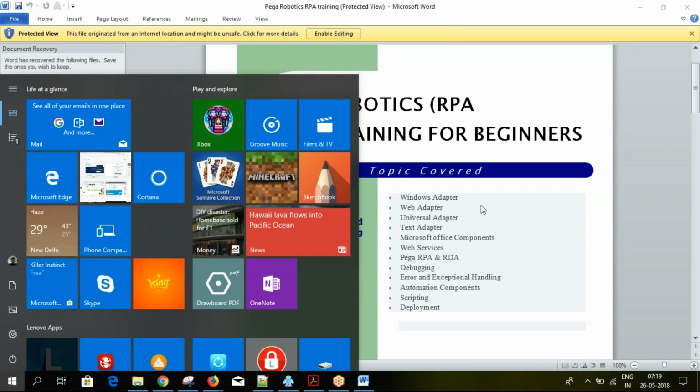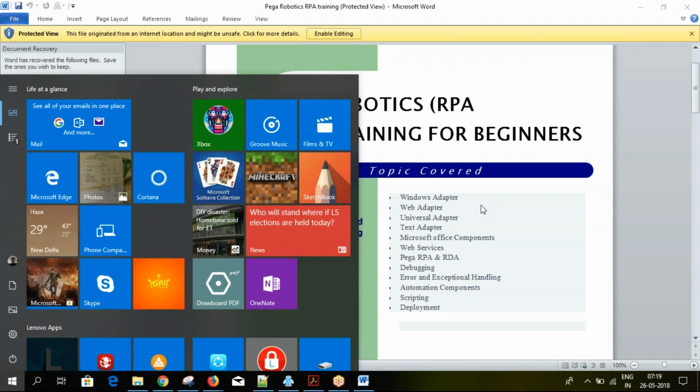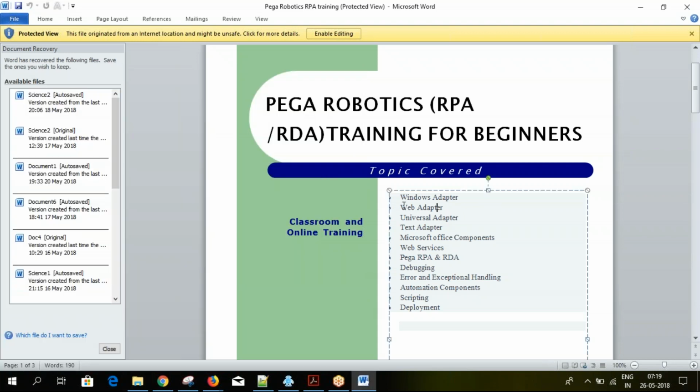If you have a legacy application and you want some information from a web page, sometimes we create web services. If you don't want web services, we can do that activity from RPA. So that is what the web adapter covers.